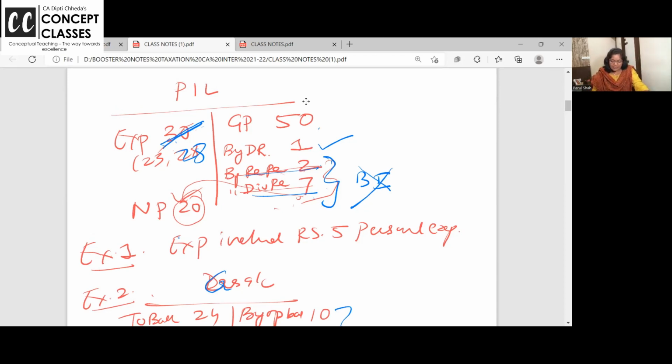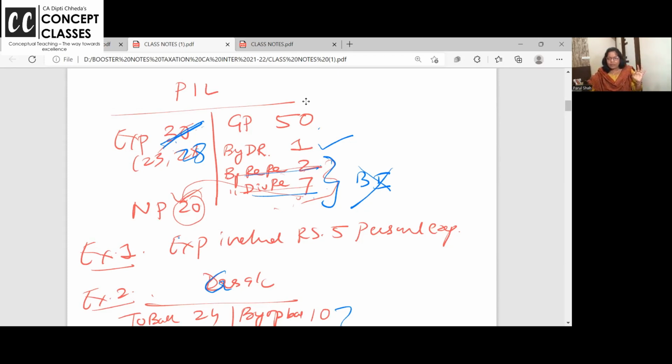Ma'am, in this 30 rupees, if expenses include 5 rupees personal, scratch it. So if I reduce the expense, now my business expense is not 30. Look at the example. 5 rupees is personal expense, so it is 25, right?